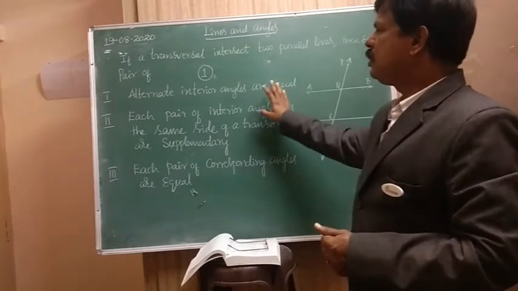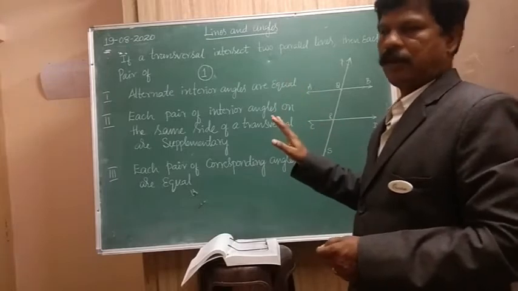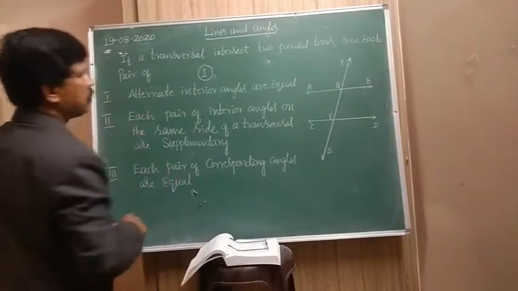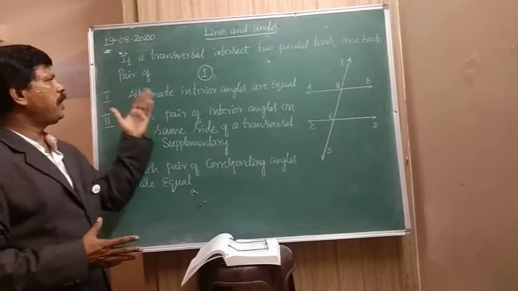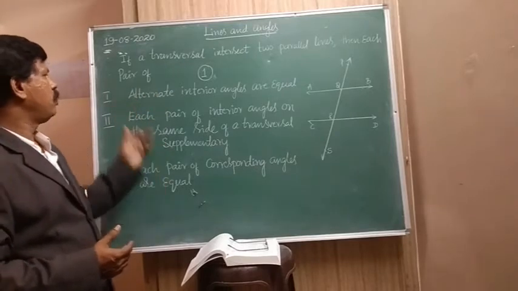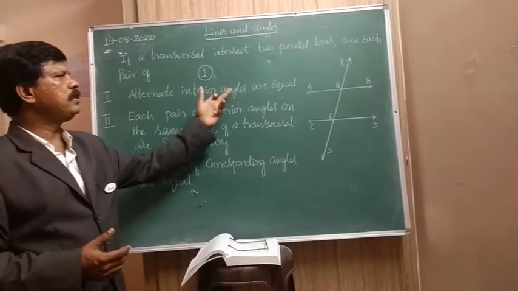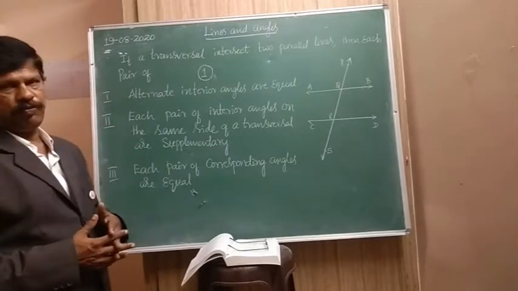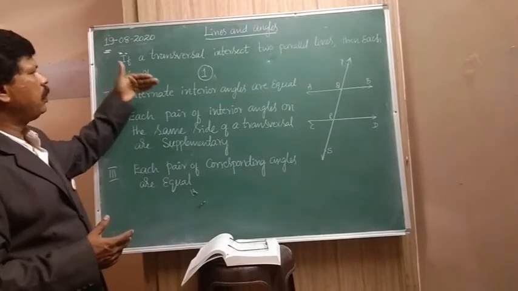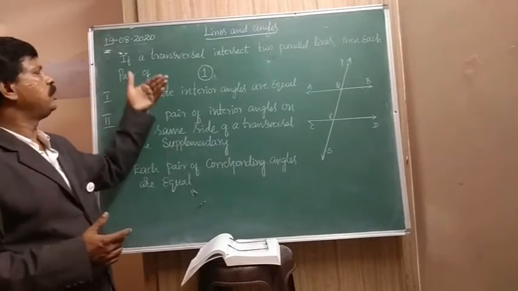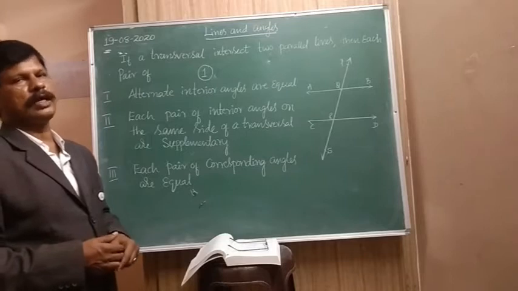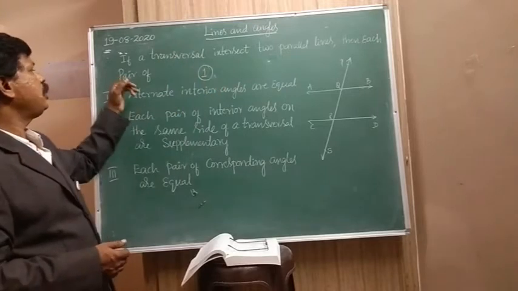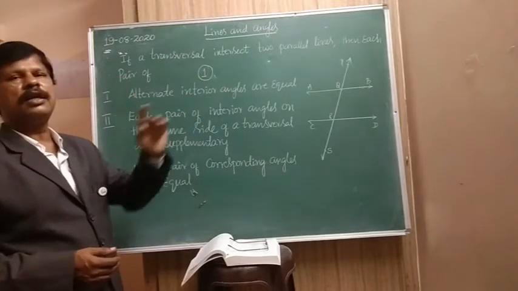Now consider this one theorem. The theorem says that if a transversal intersects two parallel lines, then each pair of alternate interior angles are equal. This is one theorem, and you can expect theorems like this. You have to prove that. So how to prove that? If a transversal intersects two parallel lines, then each pair of alternate interior angles are equal.